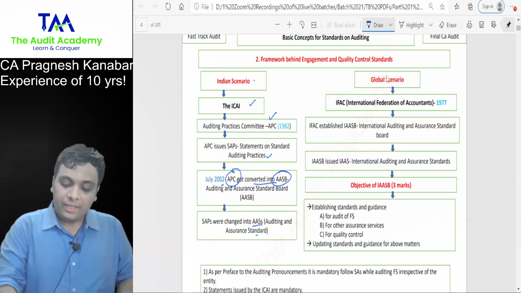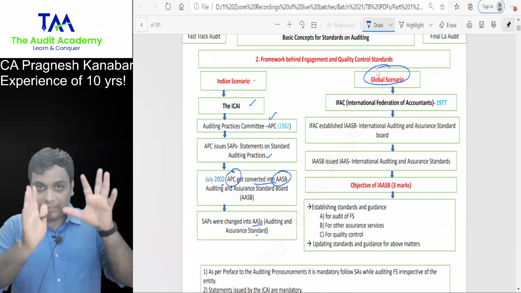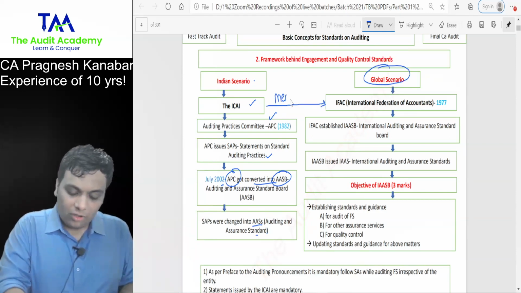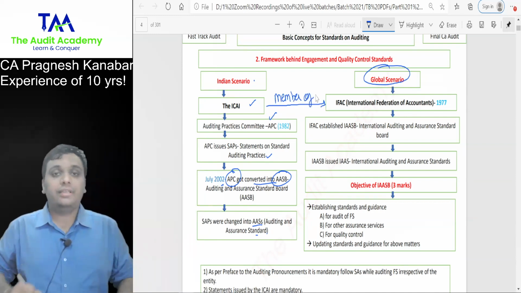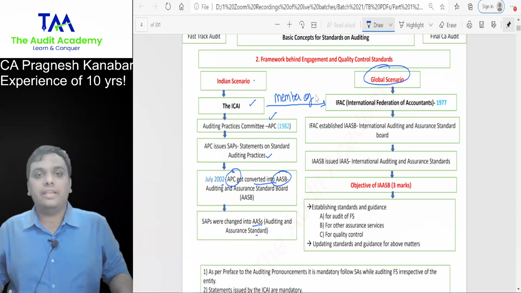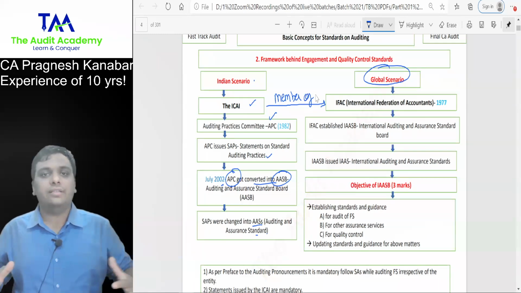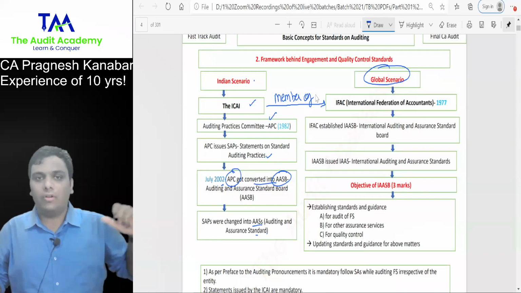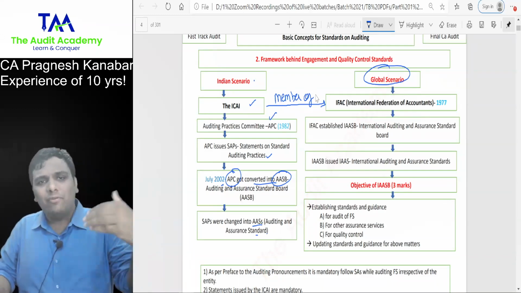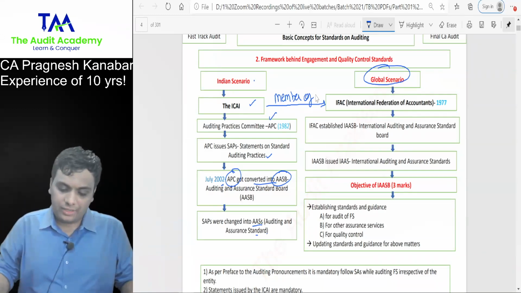Okay. Global scenario. The ICAI is a member of IFAC, the International Federation of Accountants. This is the global standard body for chartered accountants across the globe. All the member countries need to follow their instructions, just like we have the World Trade Organization, World Health Organization.